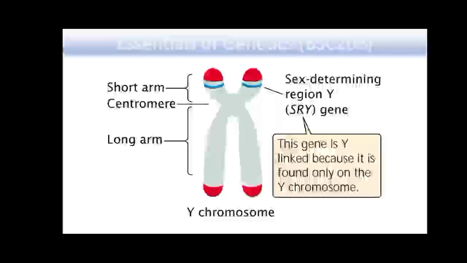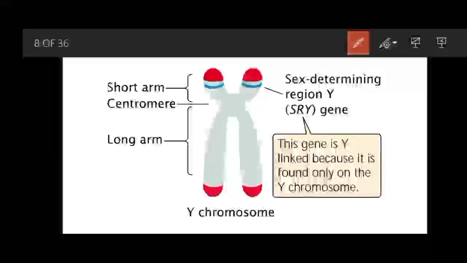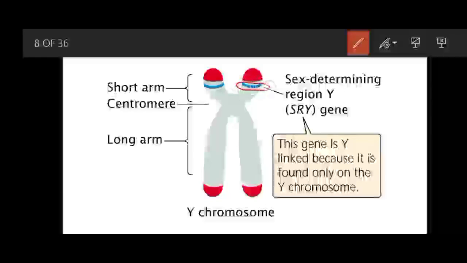In this figure, a small region on the P arm of the Y chromosome is present, that is known as the SRY, the sex determining region on the Y chromosome.